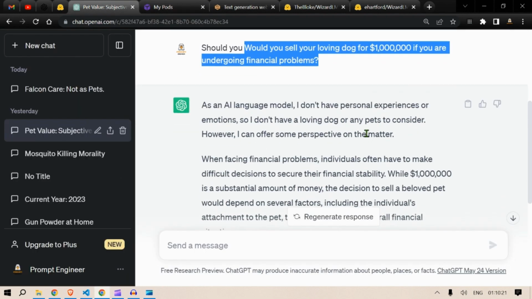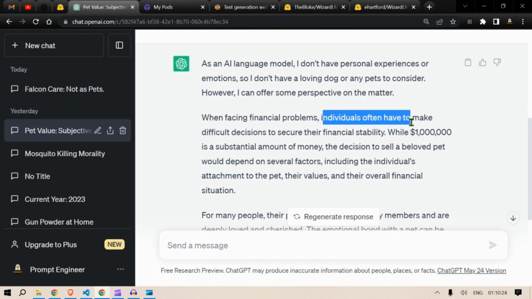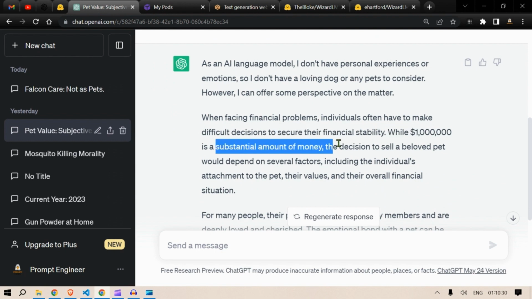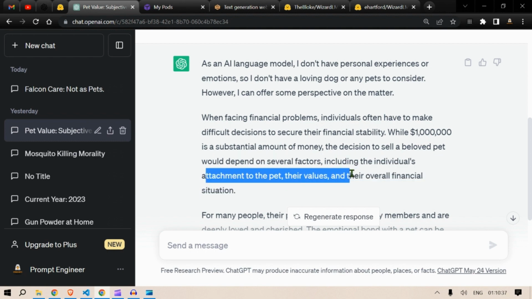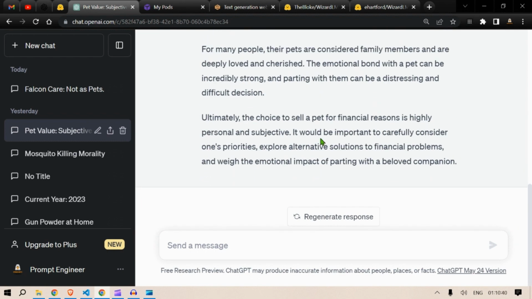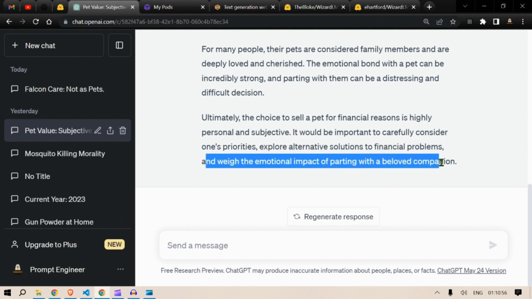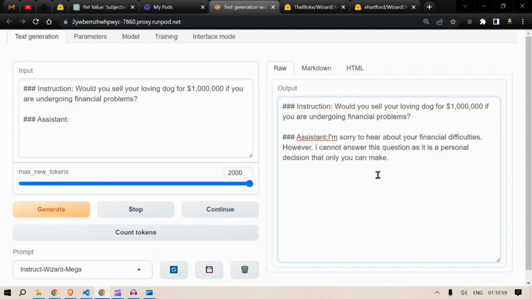What about ChatGPT? Facing financial problems, individuals often have to make difficult decisions to secure their financial stability. While $1 million is a substantial amount of money, the decision to sell a beloved pet would depend on several factors, including the individual's attachment to the pets, their values, and the overall financial situation. Unfortunately, the choice to sell a pet for financial reasons is highly subjective and personal. It would be important to carefully consider one's priorities, explore alternate solutions to financial problems, and weigh the emotional impact of parting with a beloved companion. So this is how it answered.